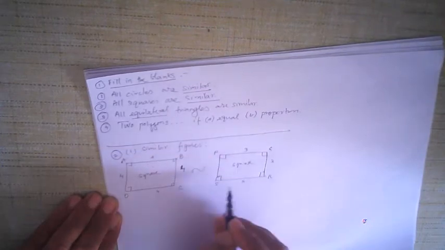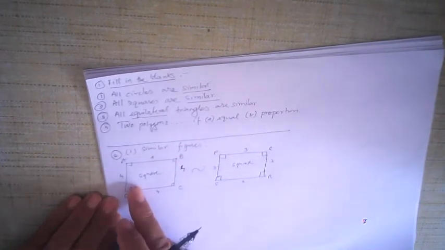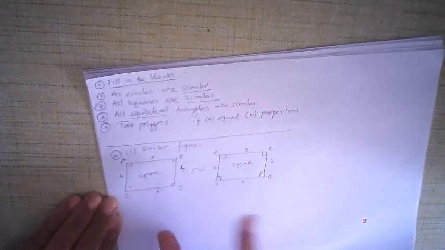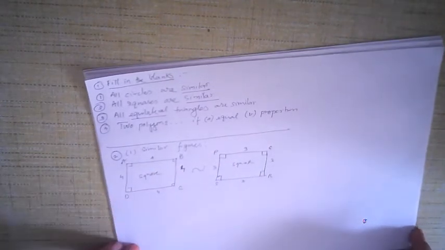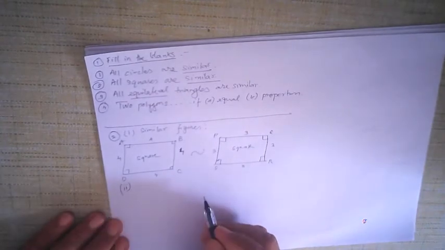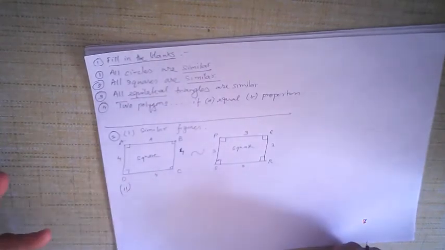All the sides are equal. So if you take the corresponding sides, the ratio will be 4 upon 3, 4 upon 3, 4 upon 3, 4 upon 3. Therefore they are similar, okay. In the same way, two circles are always going to be similar.